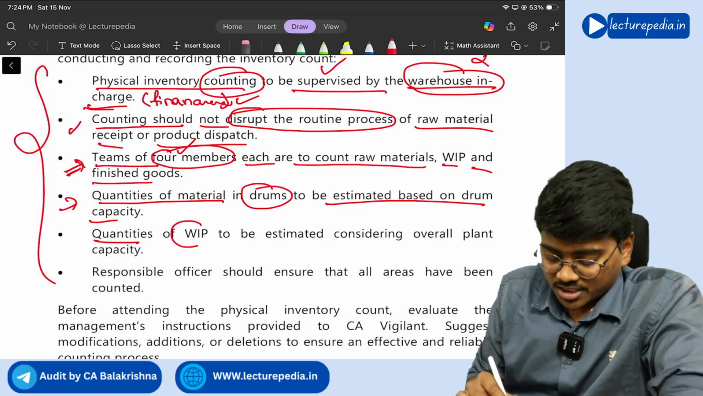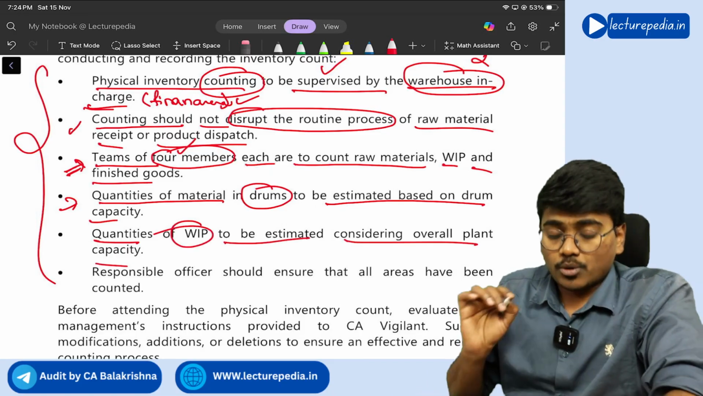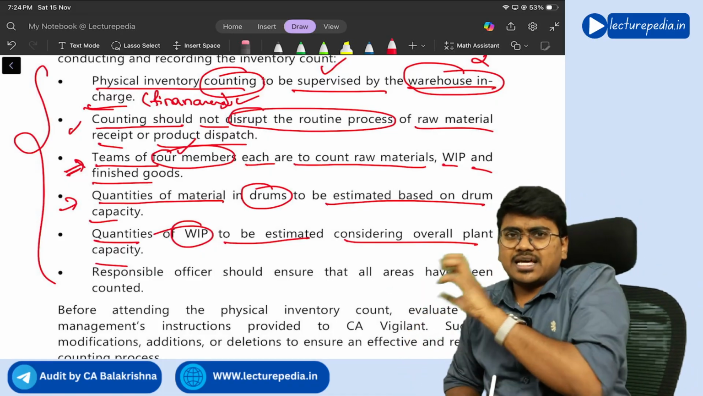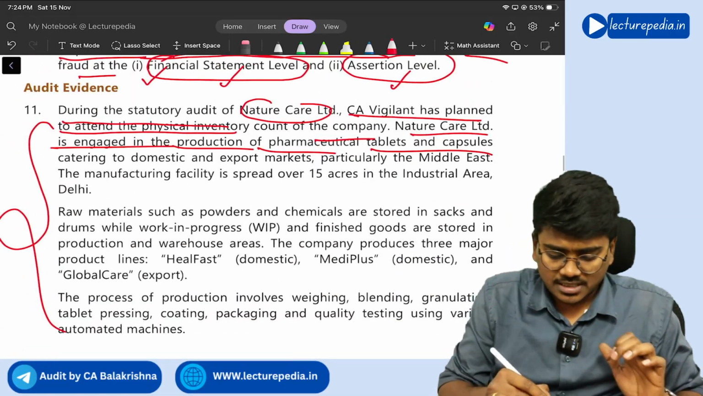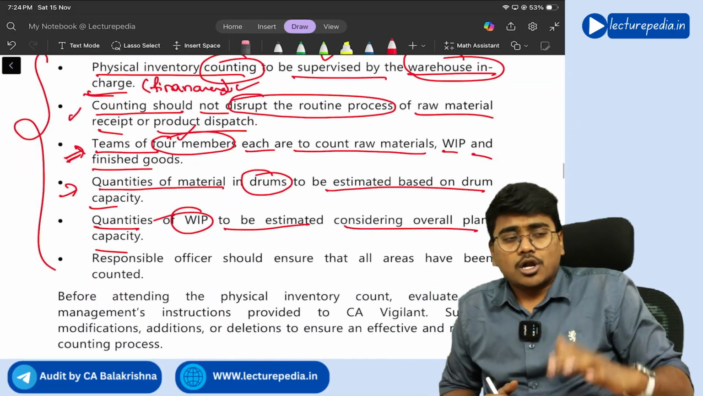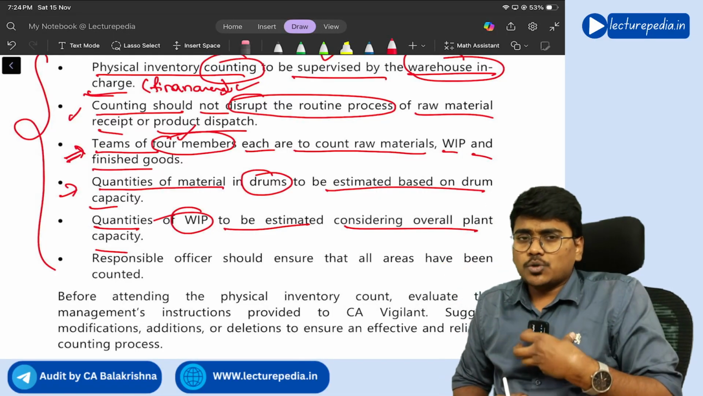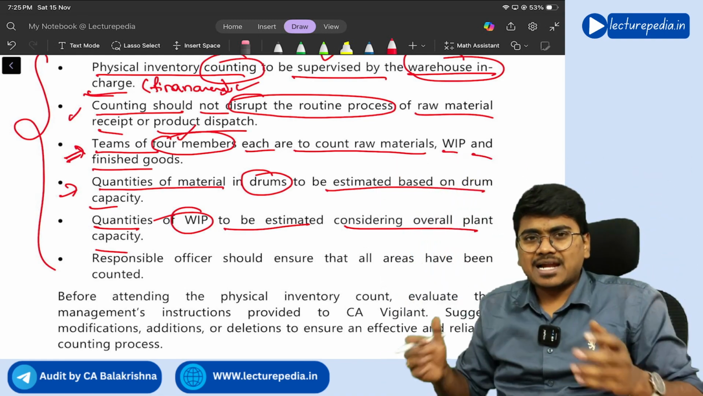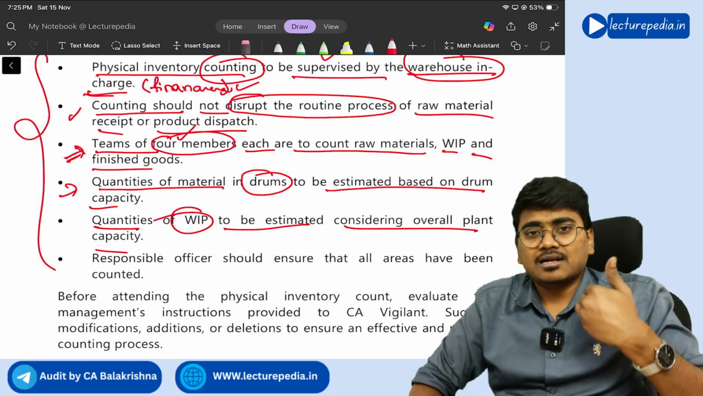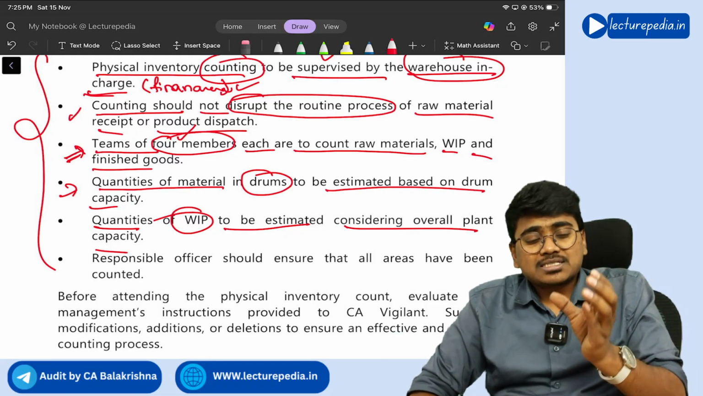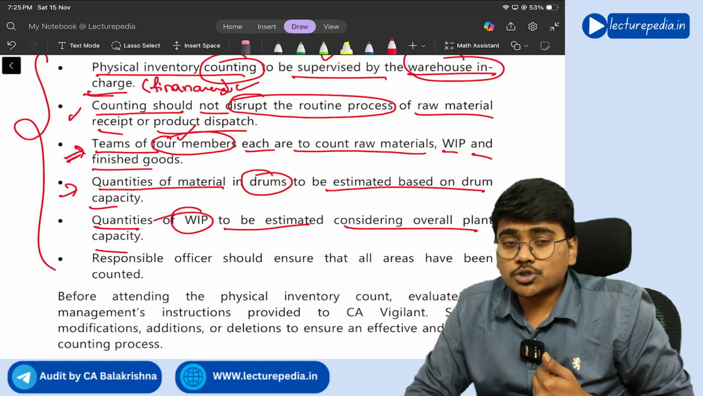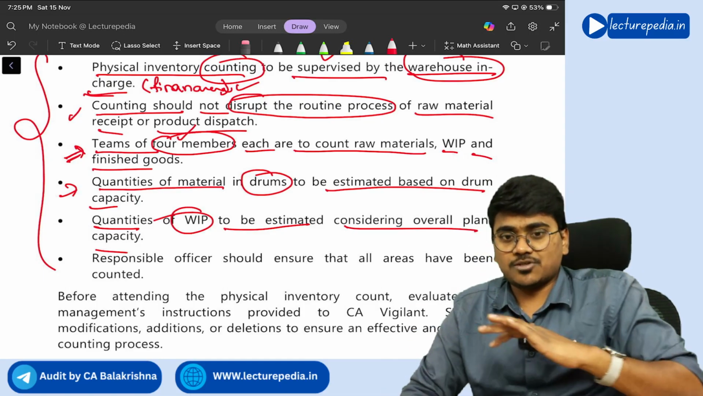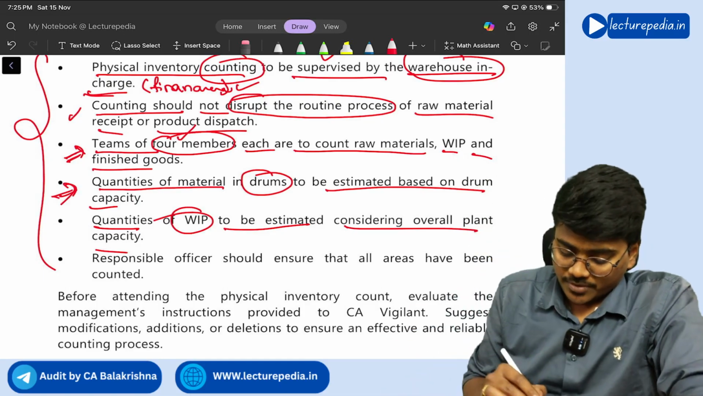Next, quantities of work in progress to be estimated considering overall plant capacity. See, there will be various stages of work in progress, and they told that there are a lot of stages. If you value the work in progress based on the entire plant's capacity, you will not get a clear direction of the work in progress at each stage, right? So what you should do is conduct physical inventory verification of work in progress stage wise. So you need to suggest stage wise verification.